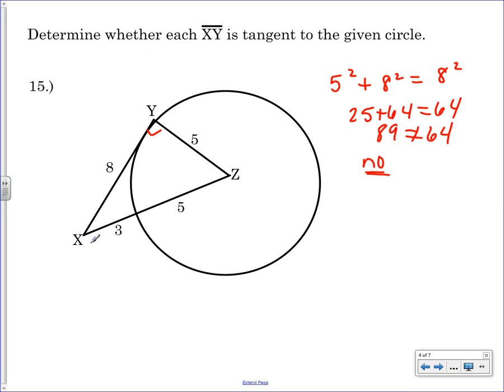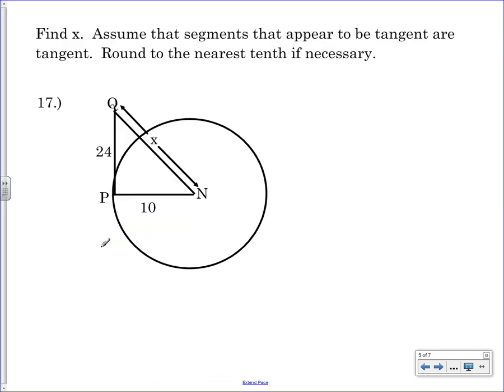This whole side here was 8. So 8 squared is 64. So I was trying to see if this squared plus this squared equals this squared, and it does not. Is that okay? Okay. All right, this time it says find x.